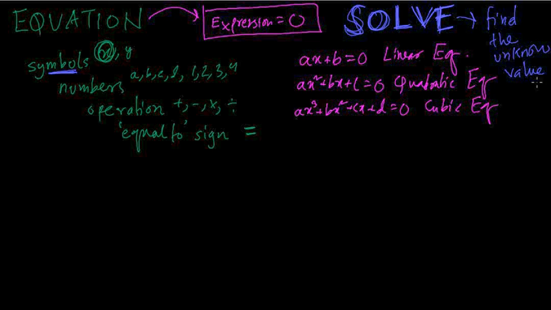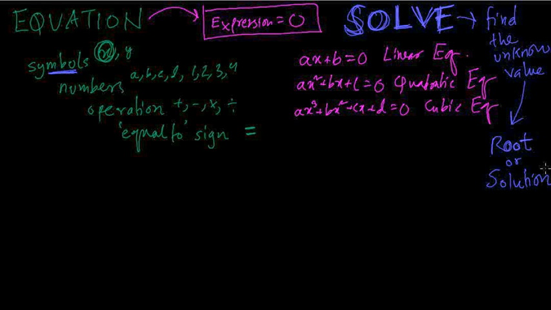Now this unknown value is referred to as the root of the equation. You have to remember, there is one thing called square root that looks like this. This symbol is called the square root, and we are not referring to it. We are talking about the unknown value of x, which is called a root. It is also sometimes called the solution of the equation. Like if there is a crime, you solve the crime, you find who caused the trouble or who's the murderer. It's like that, we call it solution. So the root or the solution of the equation is the unknown value, usually x.